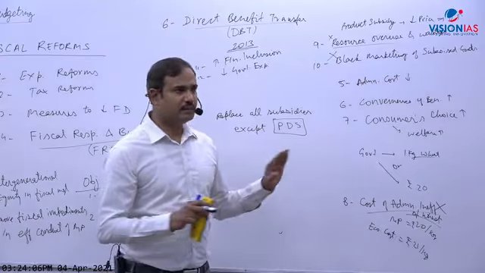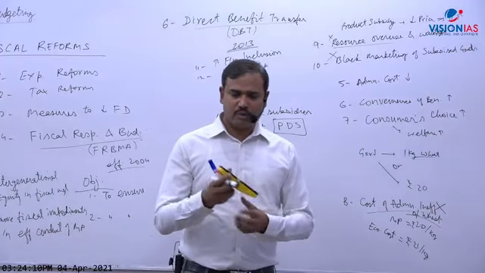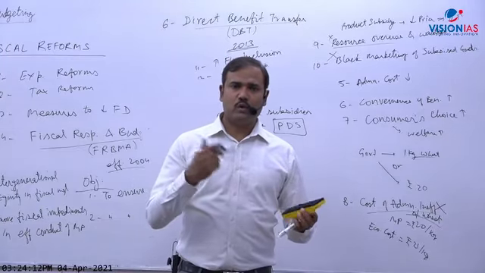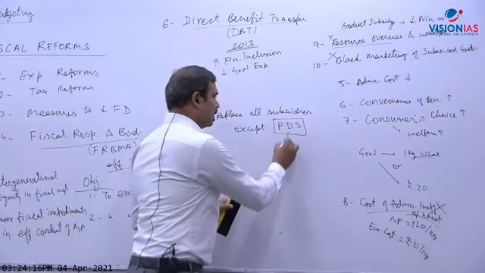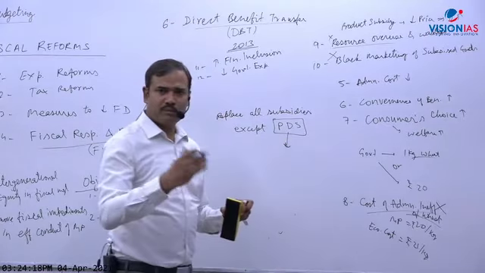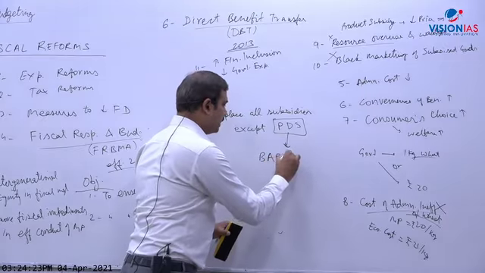elimination of hunger. But what did the government do in PDS? In PDS, the government is actually using BAPU. So in PDS, the government is not transferring cash. The government is using BAPU. What is BAPU?